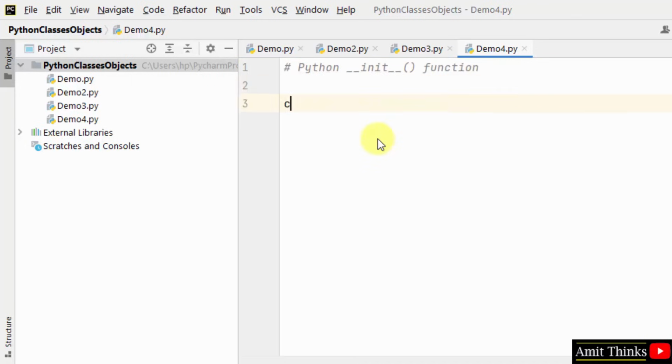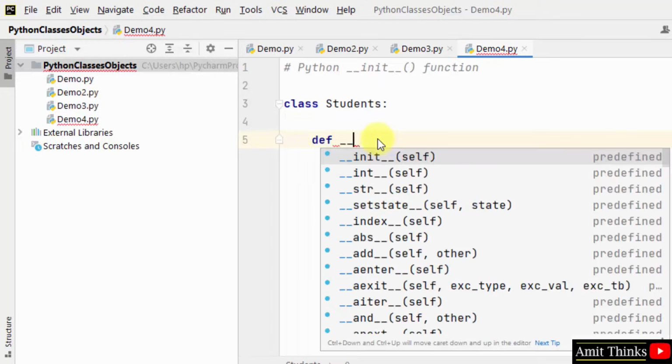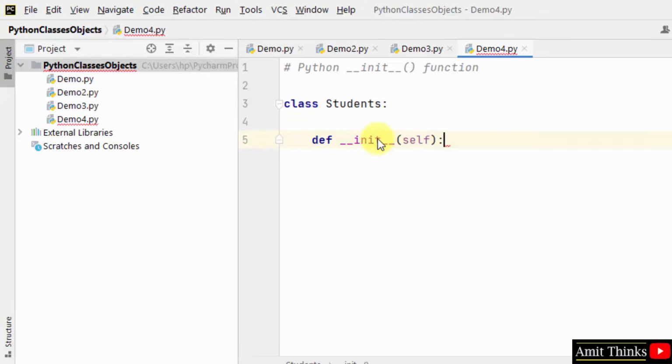Okay, at first let us create a class again, class students. Within that, let us use the __init__. Here it is. It automatically added self. I told you what is self before. The class methods in Python have the first parameter as self to access the class variable. A method with no argument should also have an argument self. You can add any name, but self is fine. It by default took it.